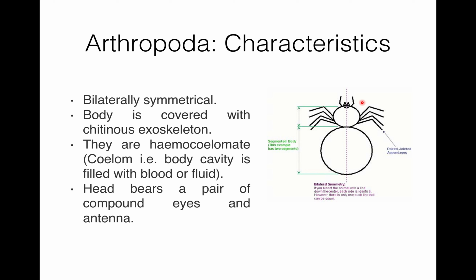The body is covered with chitinous exoskeleton. This chitinous exoskeleton undergoes periodical ecdysis. What is ecdysis? The process of casting off of skin or any integument is called ecdysis, or it is also known as molting. The cuticle is secreted by epidermis of the skin, and it protects the internal organs, and it also provides space for the attachment of muscles.